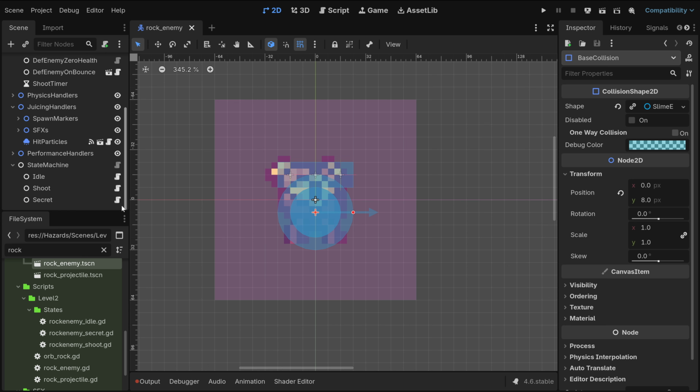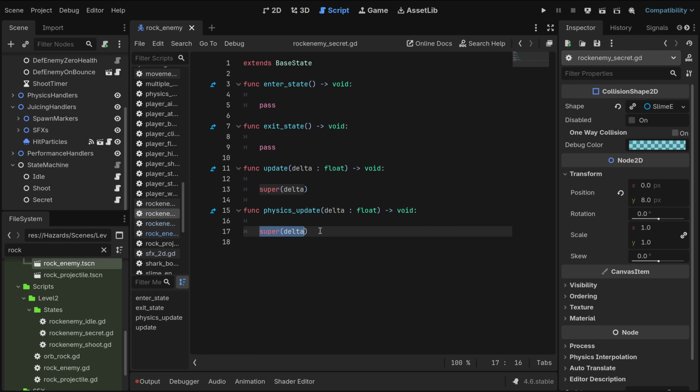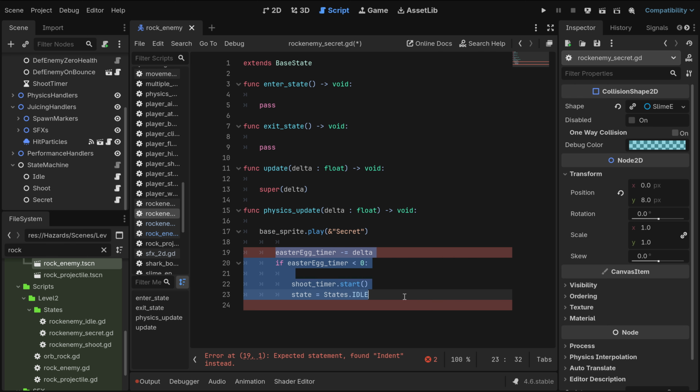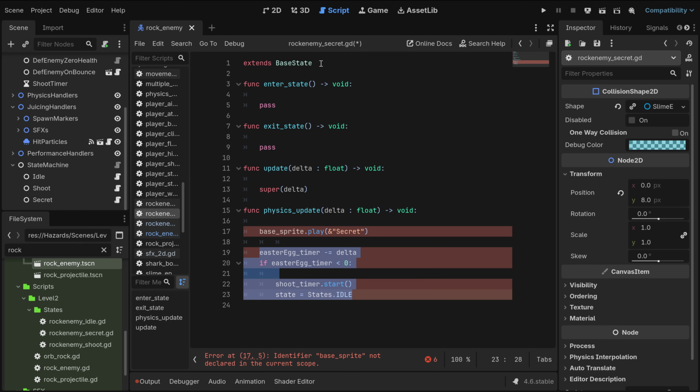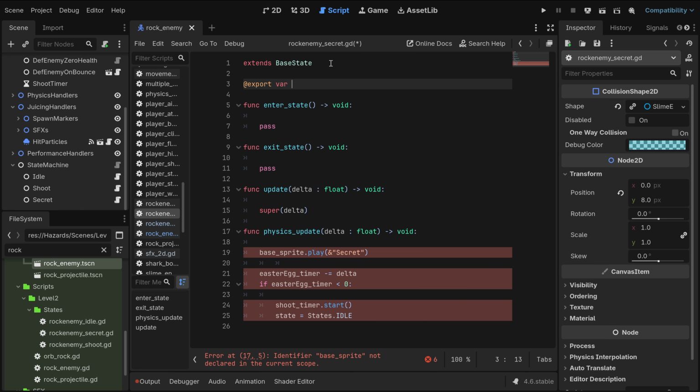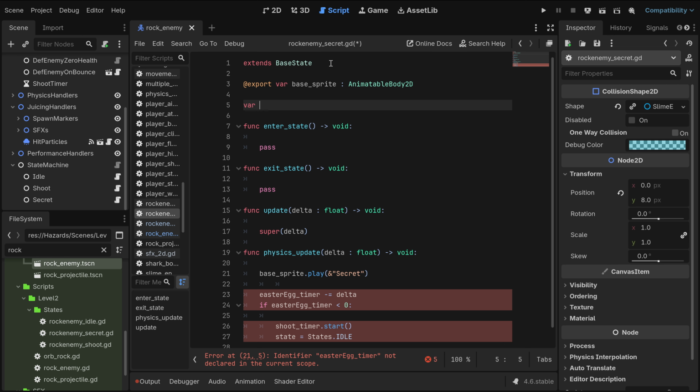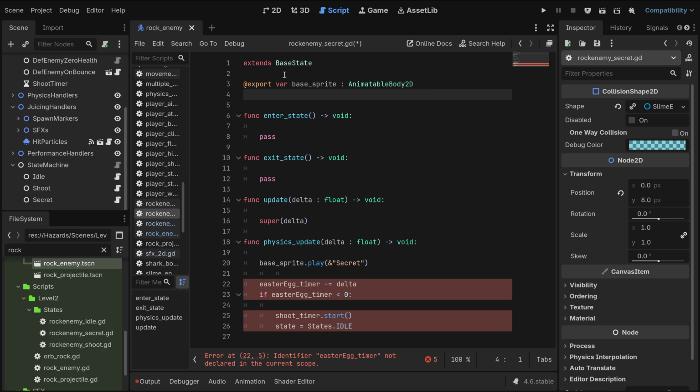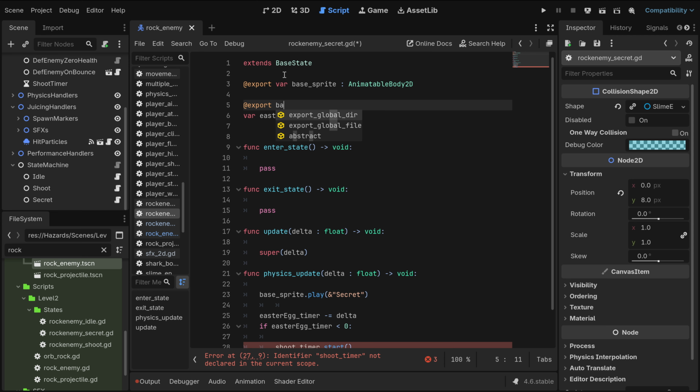Okay, for here, we're going here, and with the physics update, we're setting this. Okay, again, we need an export variable, and I'm going to call it base sprite, and make it a Sprite2D. Then we need a float variable called the start timer. Okay, here we need again the shoot timer, but actually let me just, oh wait, no, I don't need it.